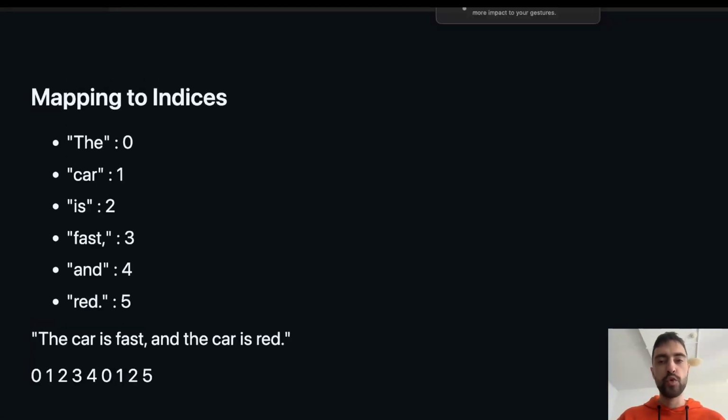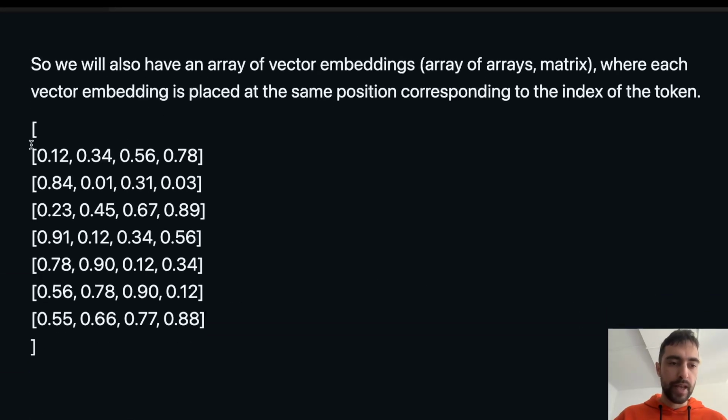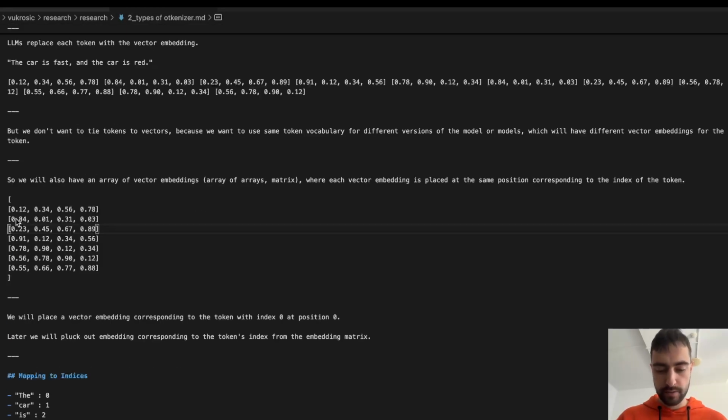And by the way, you will need to do a search across all of the strings, all of the tokens in the dictionary, so that could be a bit slower. But once you have indices, then it's very easy to pluck out the vector embedding with this particular index from the matrix. The scaling is O(1), if that means anything to you. So that part is fast.